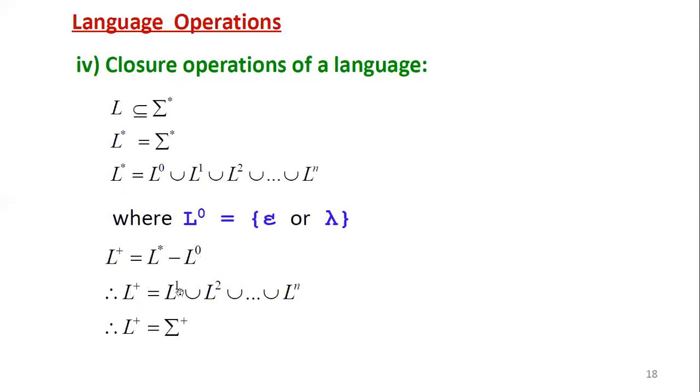Therefore L positive closure equals L power 1 union L power 2 and so on, union L power n. Here L power 0 is excluded, that is, null. Therefore L positive closure equals sigma positive closure. This notation shows the relationship between the language and strings, and the language closure and the sets of strings. So these relations are very important.